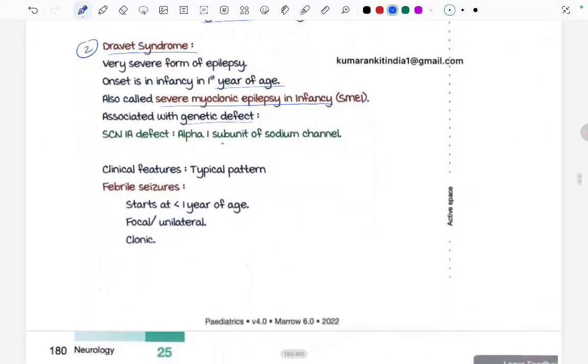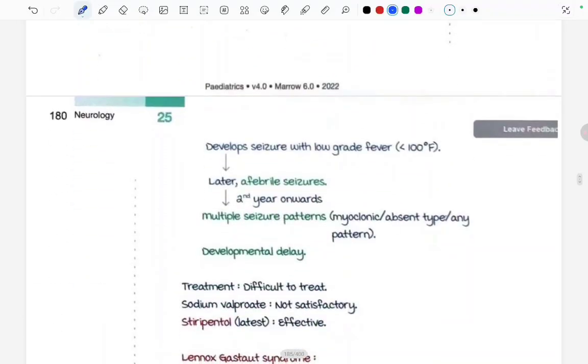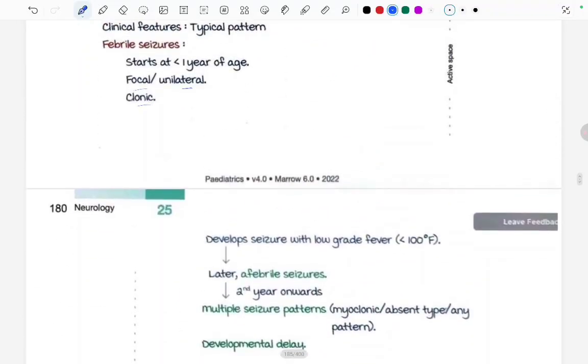In Dravet syndrome, febrile seizures start at less than 1 year of age. It can be focal or unilateral and clonic type. What happens is seizures develop even at a low grade of fever.